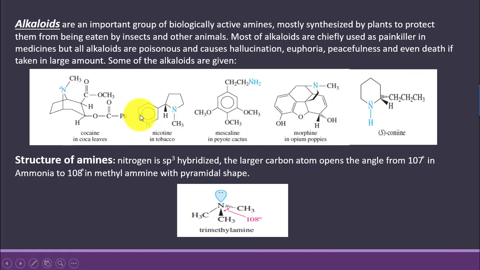Here some amines and their sources are given. Structure of amine. We say that in case of ammonia, nitrogen is sp3 hybridized, but its shape is not tetrahedral because of the presence of a bulky lone pair of electrons that compresses the hydrogen atoms bonded to the nitrogen atom in ammonia, and compresses the normal bond angle of tetrahedral shape from 109 degree to 107 degree.